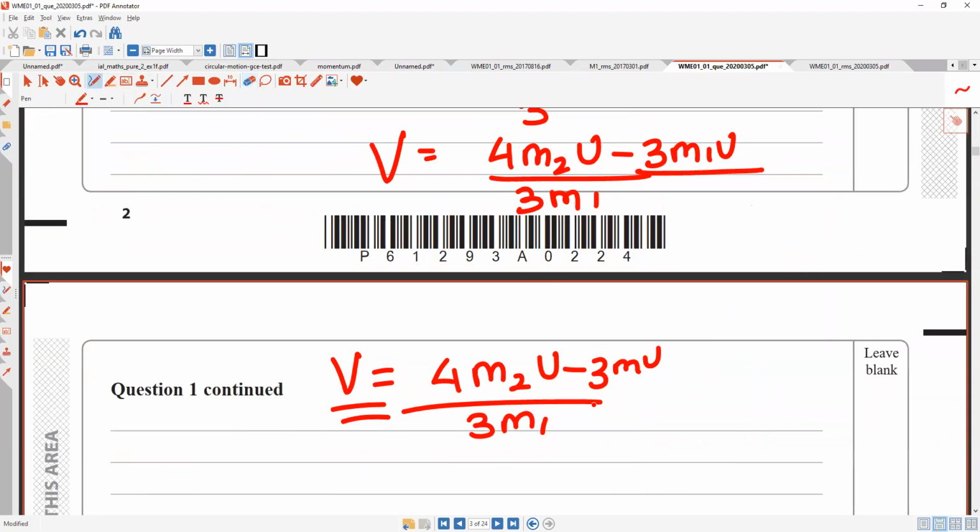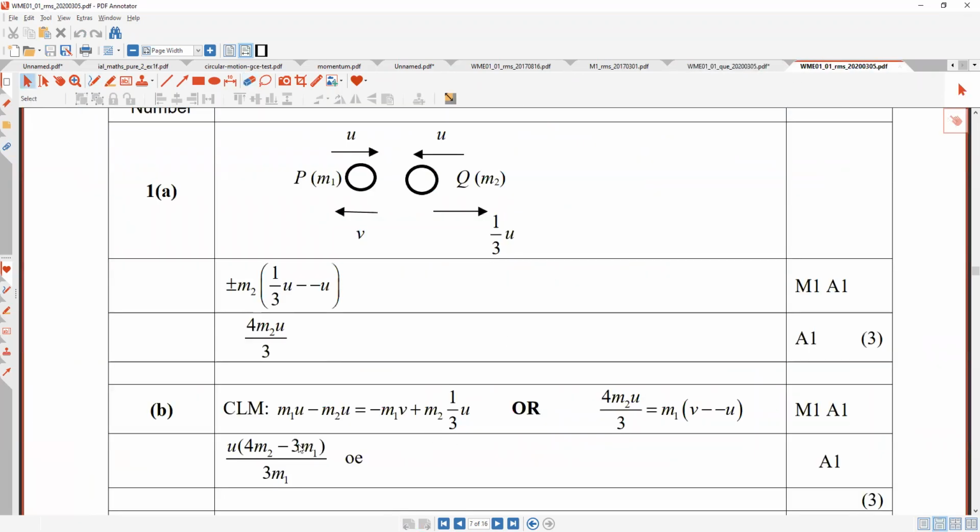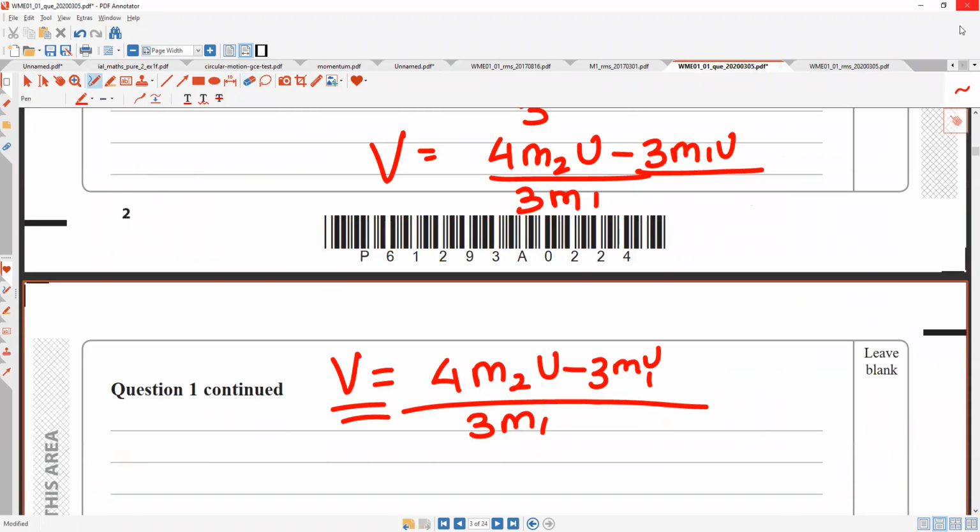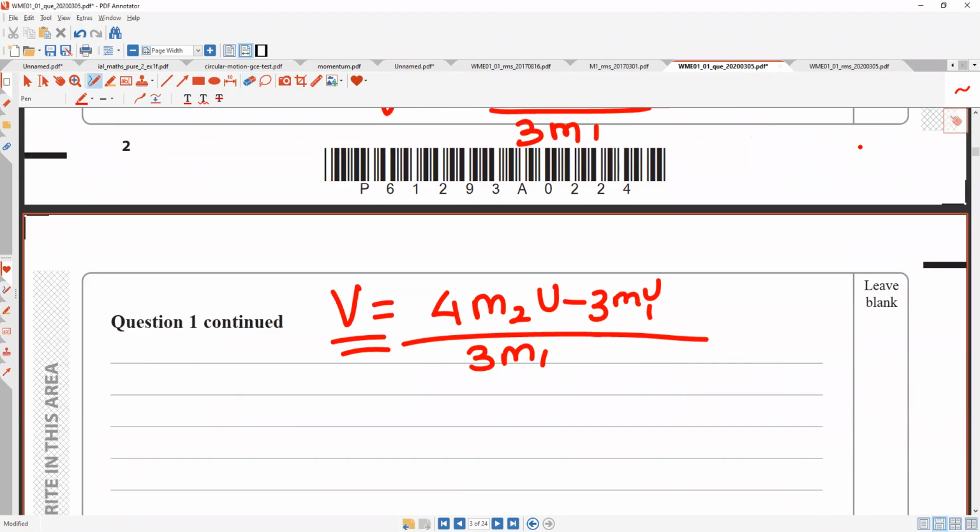Let me match that with the marks scheme first. 3m1u, yes, they took u common. Here u and here u, m1u. This velocity will be more than 0, right? So this is for part c.